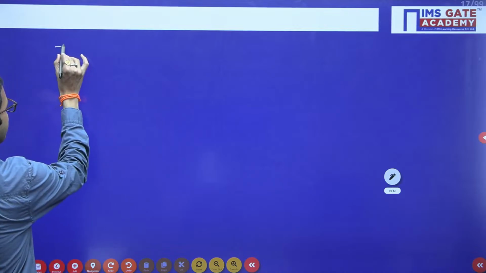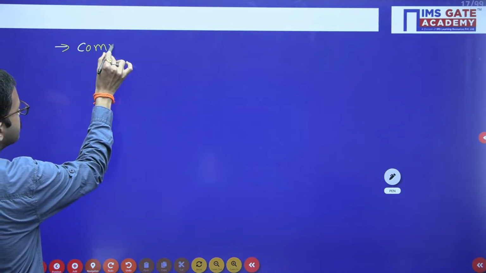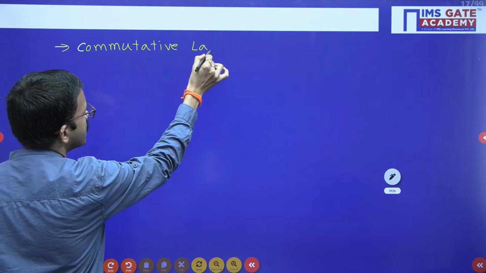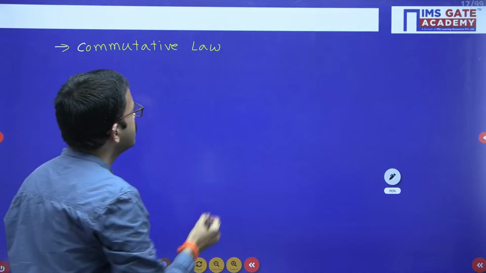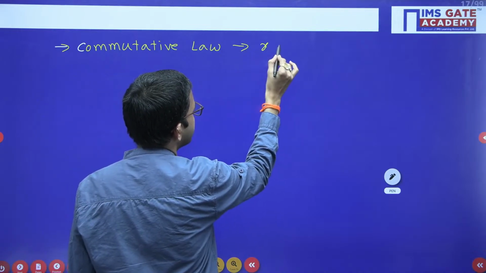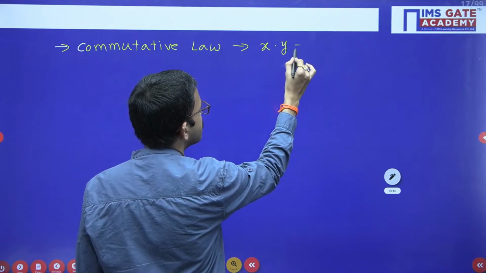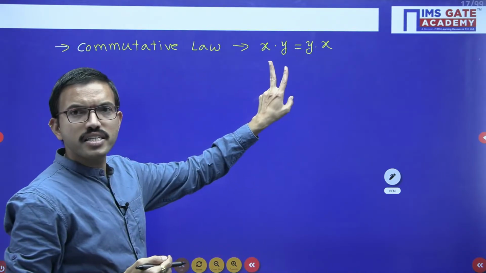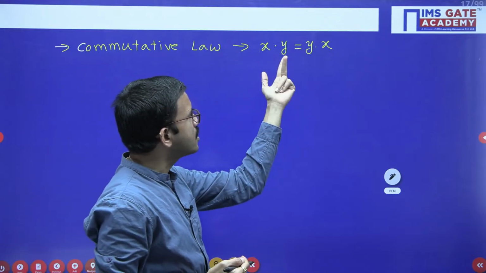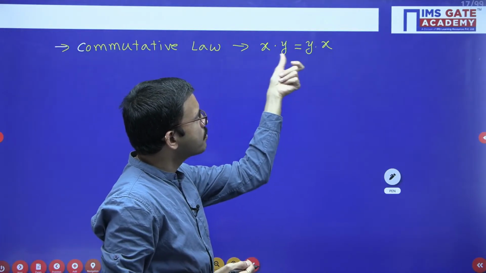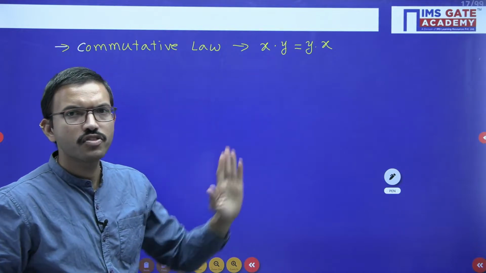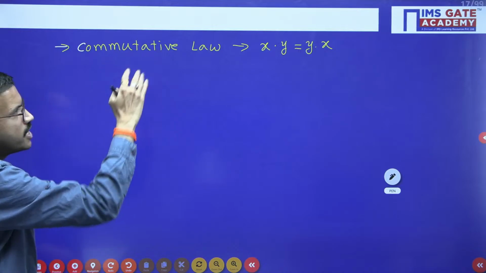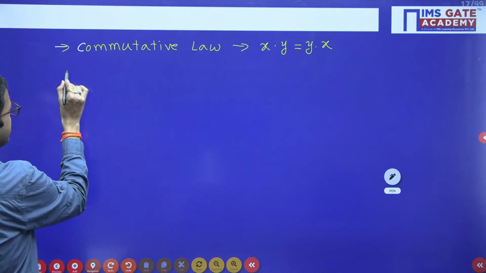Next one, commutative law. Say for example, when you are having two variables x and y, among which suppose I am performing the logical AND operation. Here x and y are considered. Now I have interchanged the variables' order. Then if you are performing the same operation and the left hand side and right hand side are both equivalent, then we will say that operator is satisfying the commutative law. Next one is the associative law.